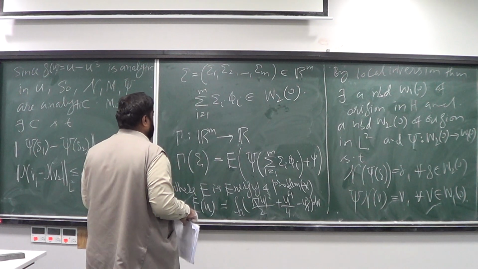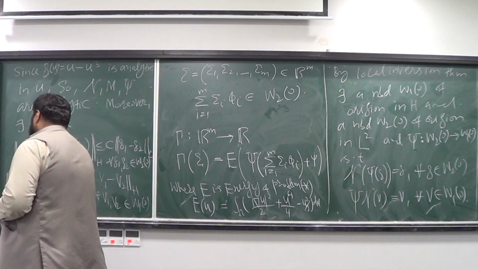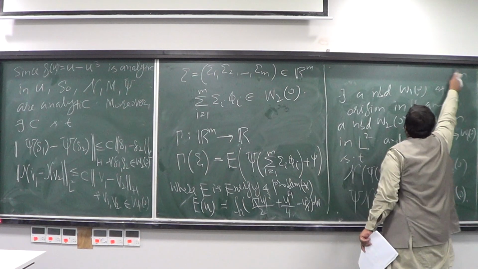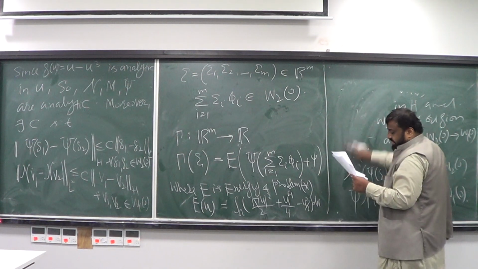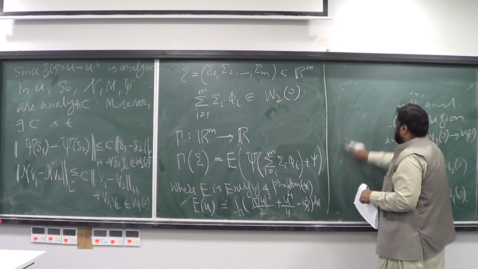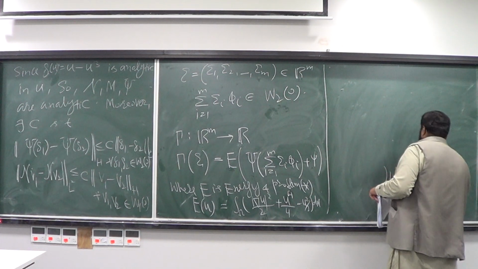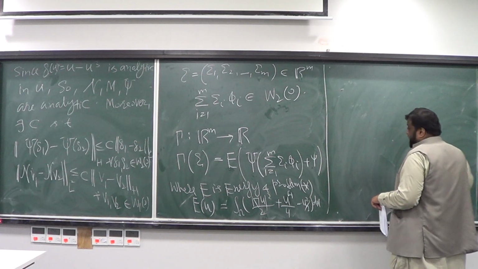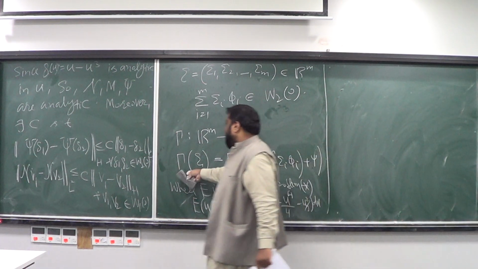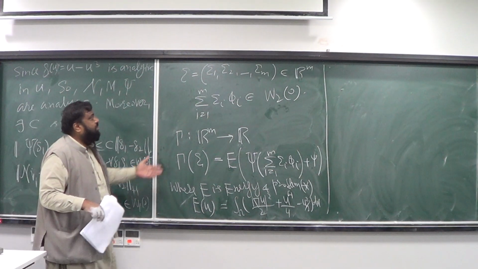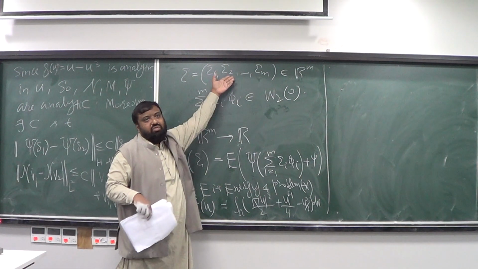So what I would like to do now? I would like to compute the derivative of this map gamma, with respect to, say, a component xi i, one of these components.